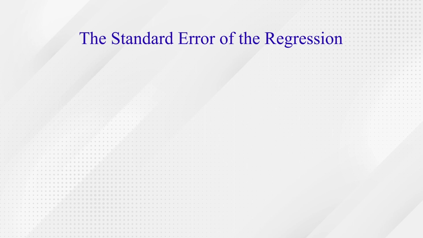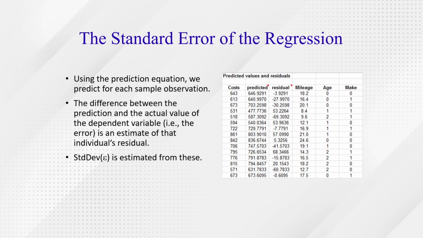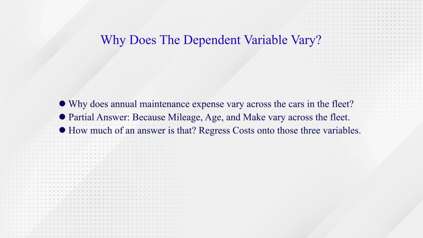So now what we observe is that this is the formula by which the standard deviation needs to be calculated, and the standard error of regression is using the prediction equation. We predict this for each sample observation. The difference between the prediction and the actual value of the dependent variable, that is the error, is an estimate of that individual residual value. Now why does this dependent variable vary? The dependent variable varies because the annual maintenance expenses across the cars in the fleet change with time.